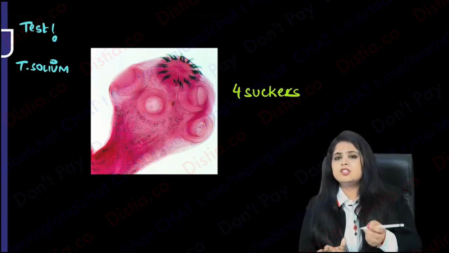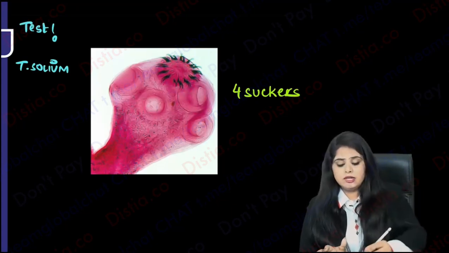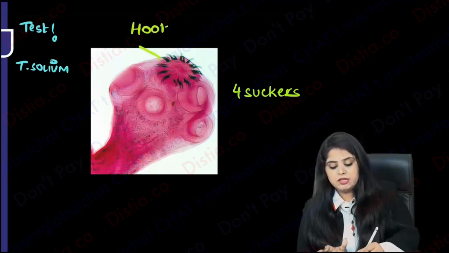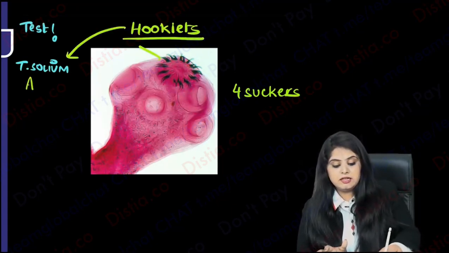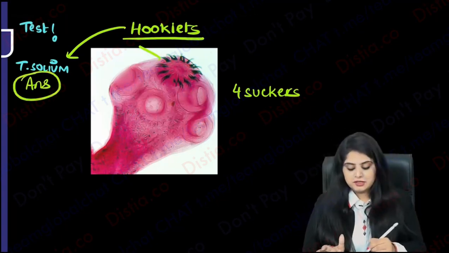Of course you will say, ma'am, if it were Taenia saginata there would be no hooklets. But I can definitely see hooklets over here. So this is not Taenia saginata. This is going to be Taenia solium. Sorted? Should we see the life cycle once?